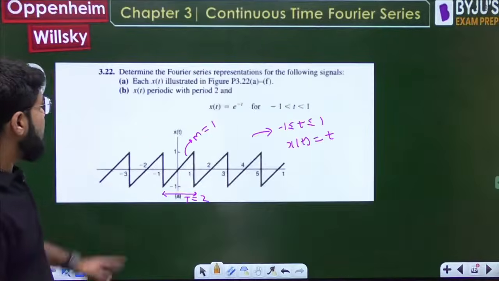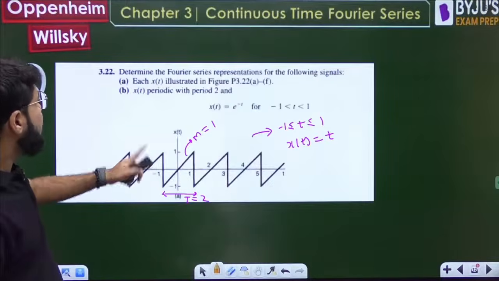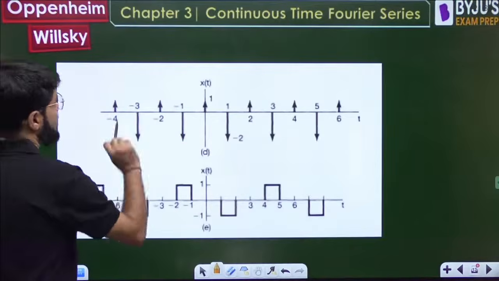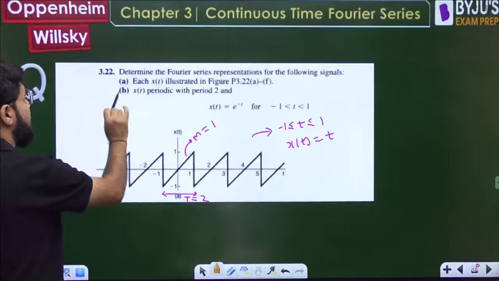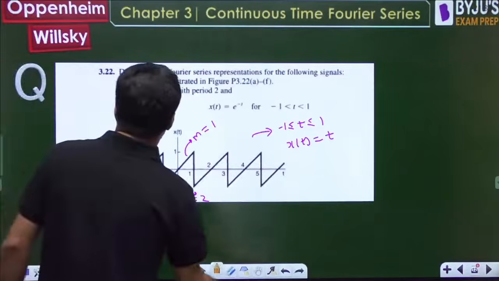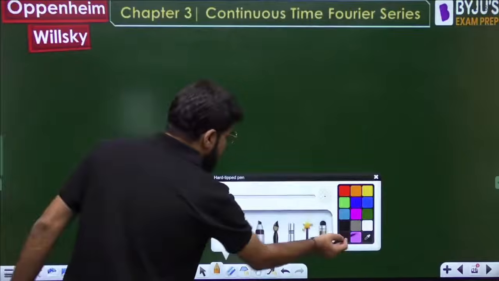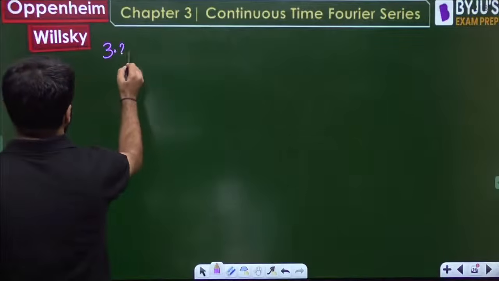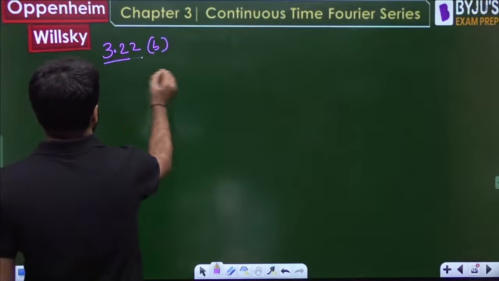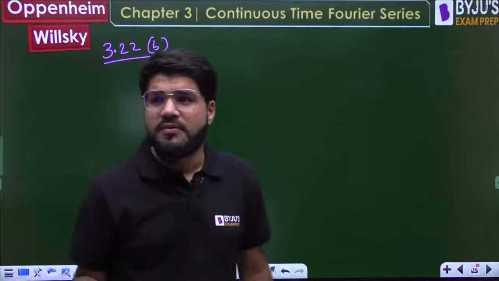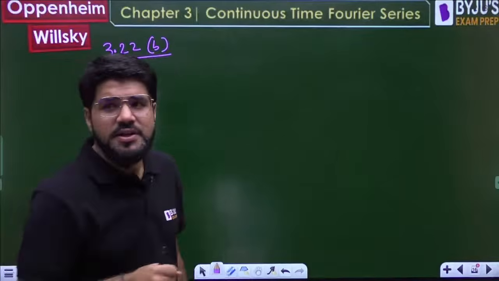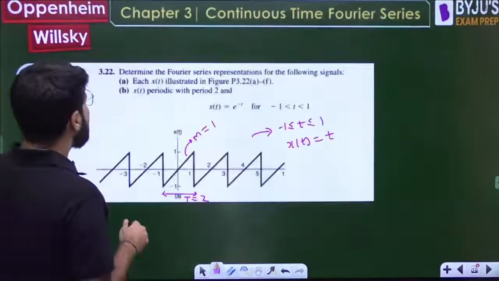Let's move ahead to the next one. Now the next one is this particular picture. But before I go to this picture, let me first complete the B part. So what is the B part? 3.22, the B part, in which they have not given the waveform, they have just given the definition.